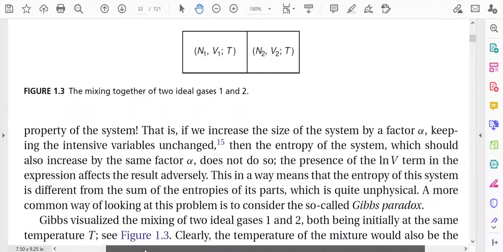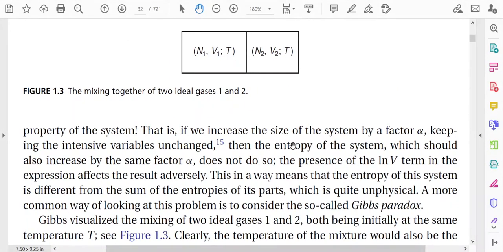That is, it is not an extensive property, because although we are changing the number of particles, volume, and energy alpha times, the new entropy is not increasing by alpha. So as per this expression, entropy is not an extensive quantity, but actually it should be an extensive quantity.